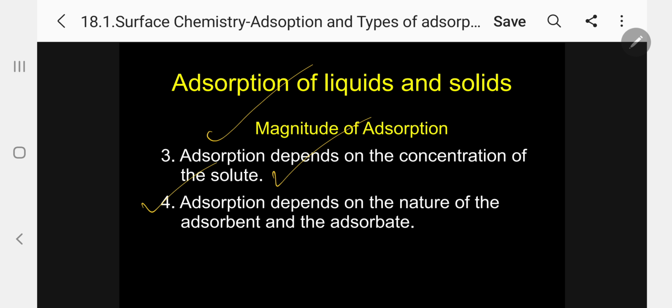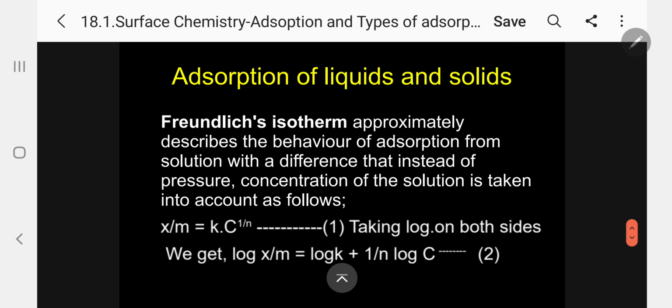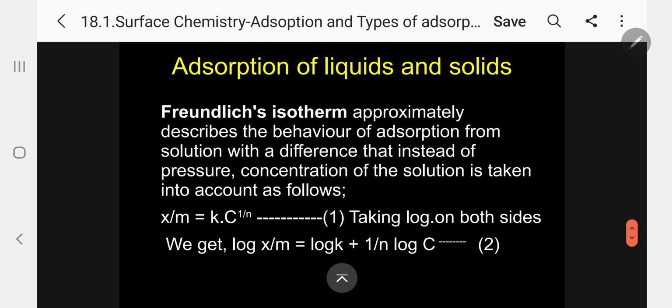And 4, adsorption depends on the nature of the adsorbent and the adsorbate. Nature of adsorbent, silica, alumina, like that. Adsorbate, different types of gases, liquid or solid. So adsorption depends on the nature of adsorbent and adsorbate. So that is regarding the magnitude.